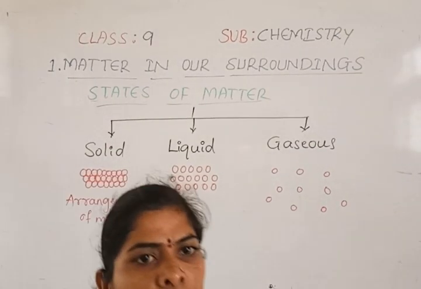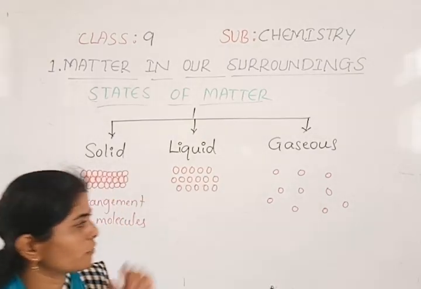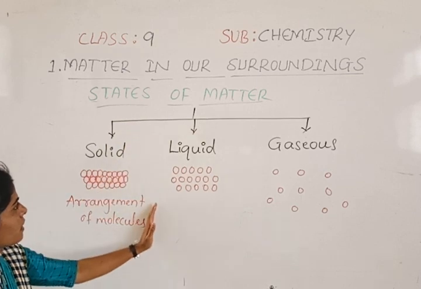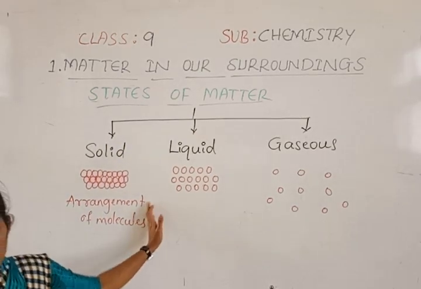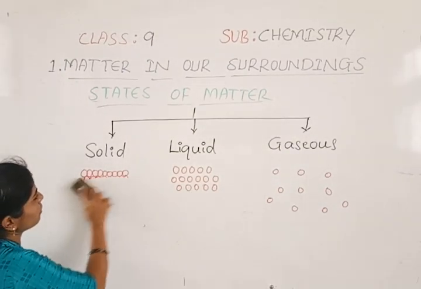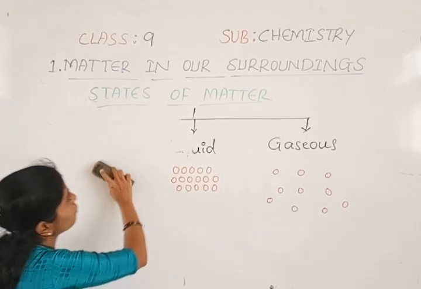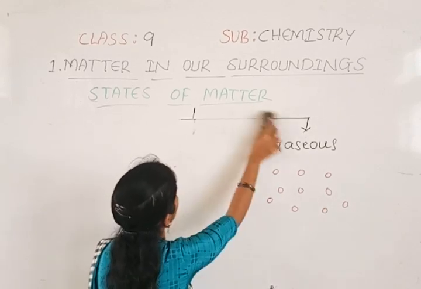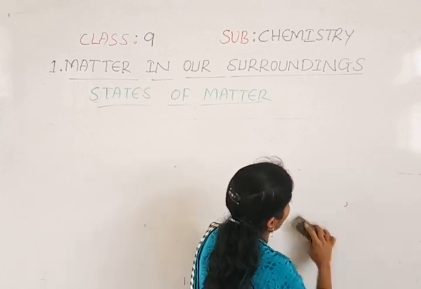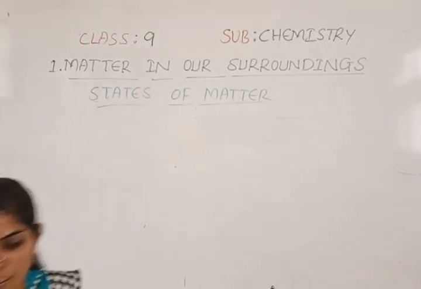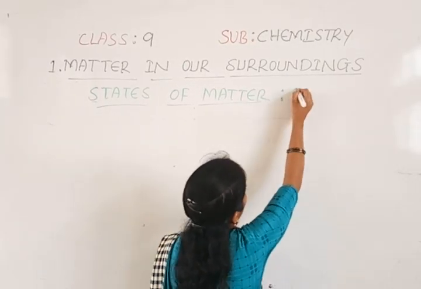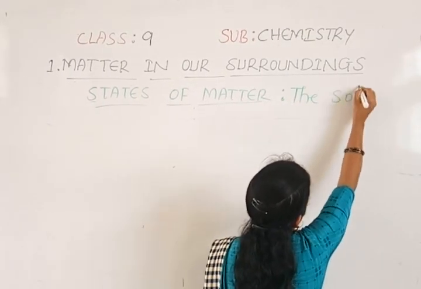Now I will take some other things. For example, in this class we can discuss only the solids. So to discuss the solid state, I will take some examples of solid objects. If you have any solid objects around you, you can also take them and do the same as I am doing here. So firstly, what we can discuss now is the first state of matter, the solid state.